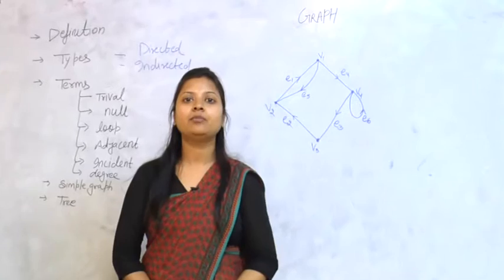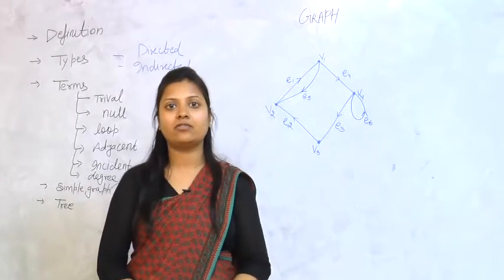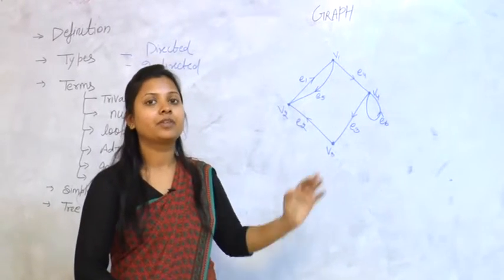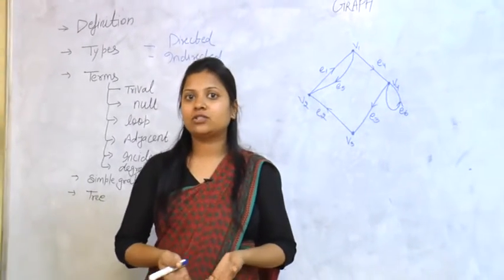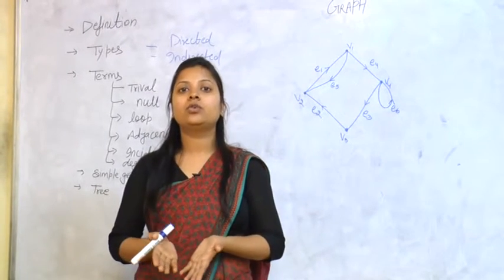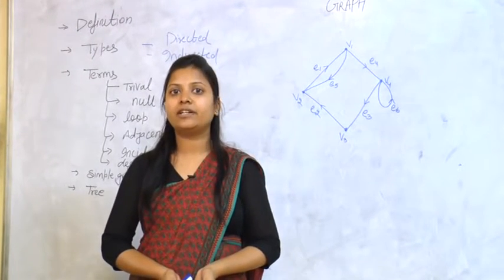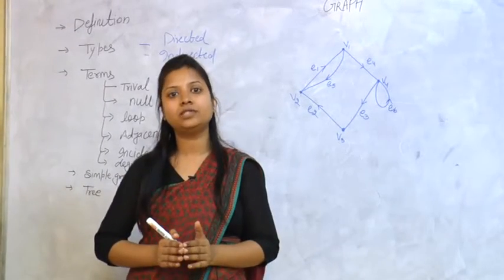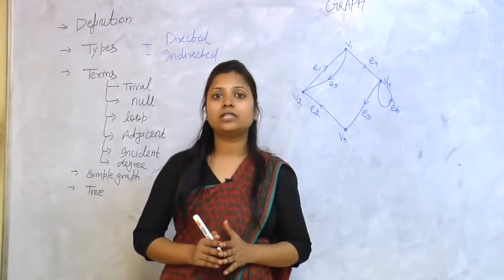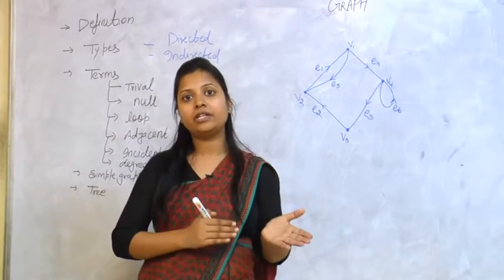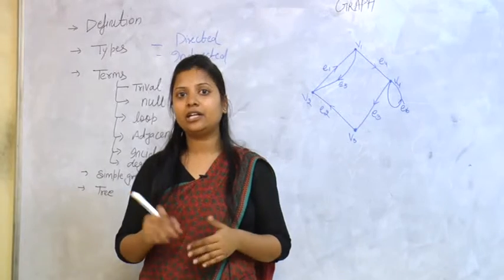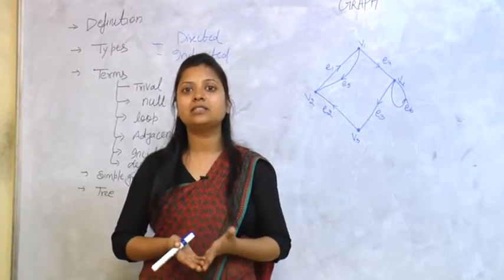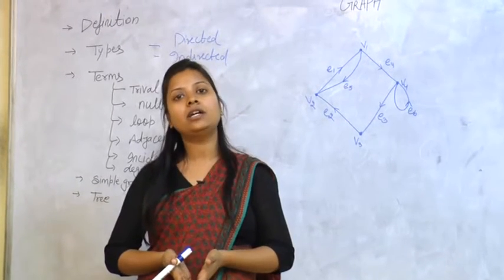Now, the second type of graph is the directed graph. Now what is a directed graph? You can see an example. If any graph has a group of vertices and a group of edges, represented in a single group G, and the edges have a certain direction from any vertex to any other vertex, then it is called a directed graph. As the name suggests, if a graph has a particular direction, it is called a directed graph.